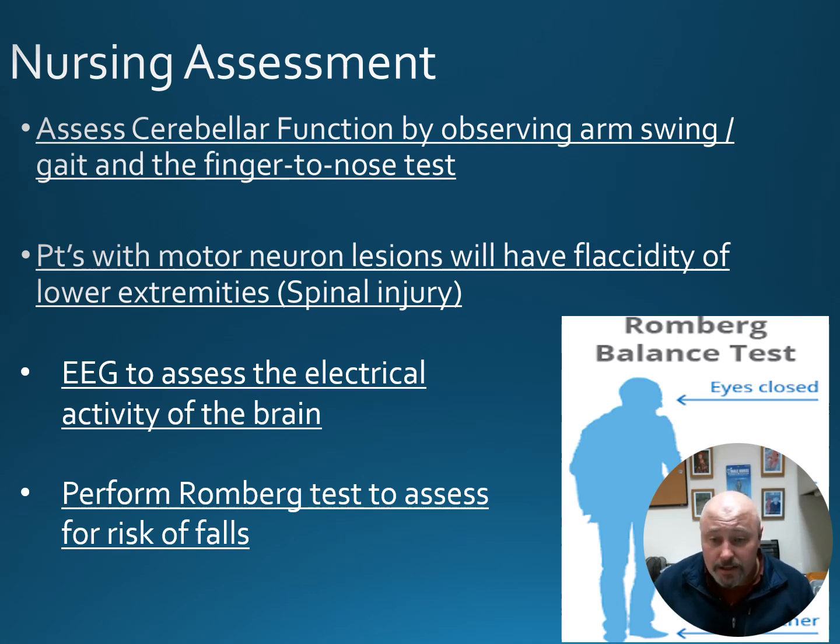In the case of a Romberg test, the patient would stand up straight with their heels together. Then you'd have them close their eyes to see if they're able to still maintain their balance.